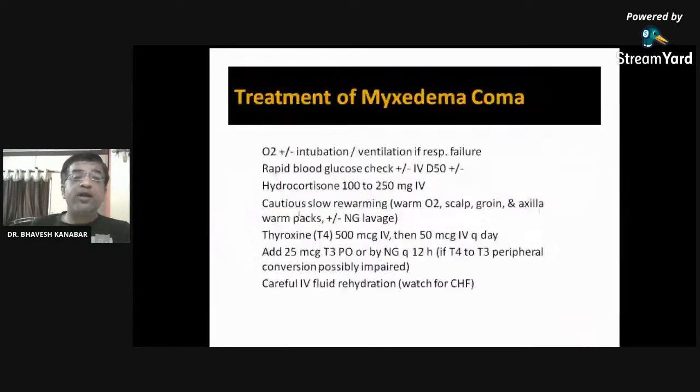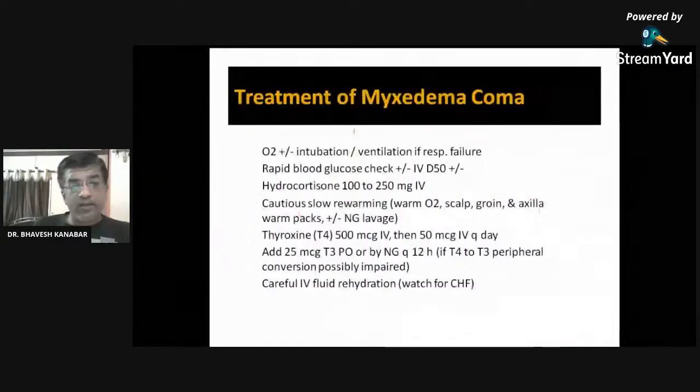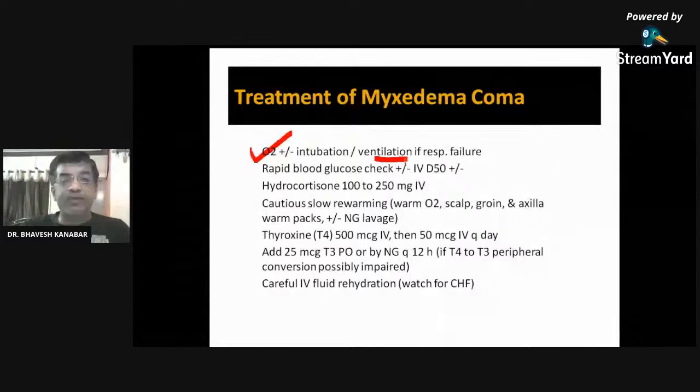Now, treatment of myxedema coma. That is one form of hypothyroidism. These are the points. First of all, O2 and intubation may be necessary in case of respiratory failure. Ventilation, you may be hearing about ventilation nowadays because of the corona infection, so that is here in myxedema coma also. Rapid blood glucose check.